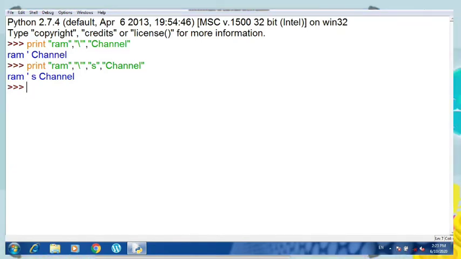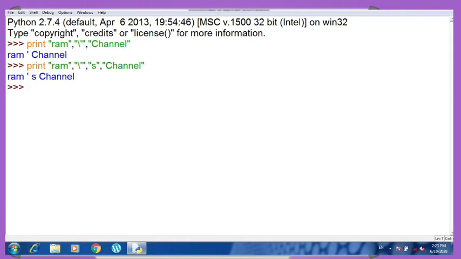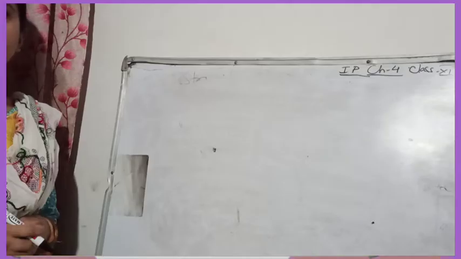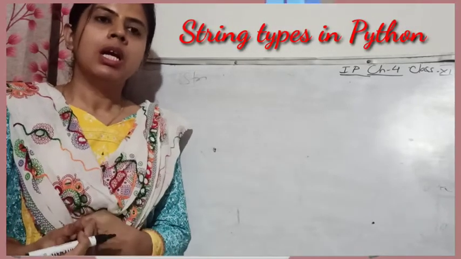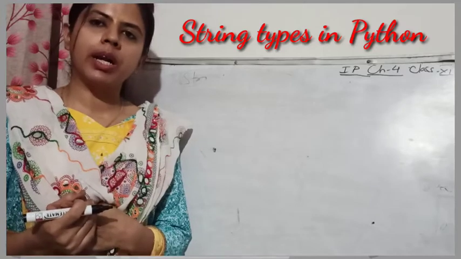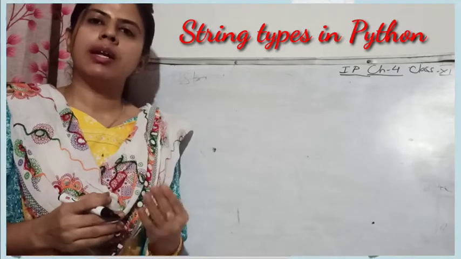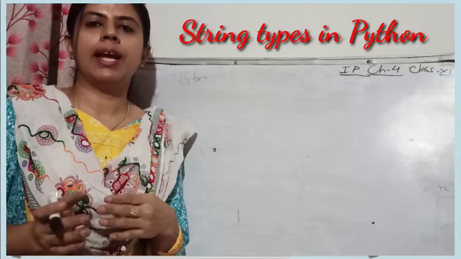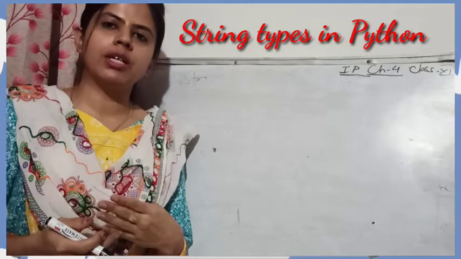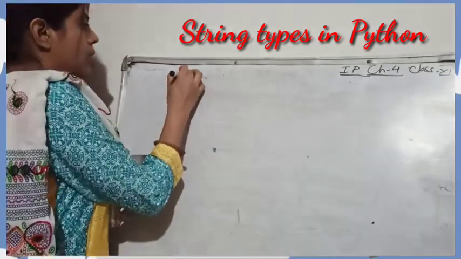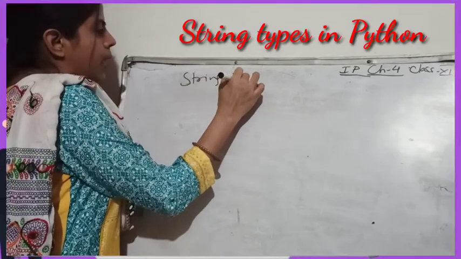Now I'll show you how we can declare single line and multi-line strings in Python, how we are going to use the strings, and how they can be declared in multiple lines. So moving forward to our next topic, we will now learn about the different string types in Python. If you want to write a multi-line string, or a string with more characters, for example 2-3 lines of string, we are going to see how to write that in Python. So let us now see the string types in Python.